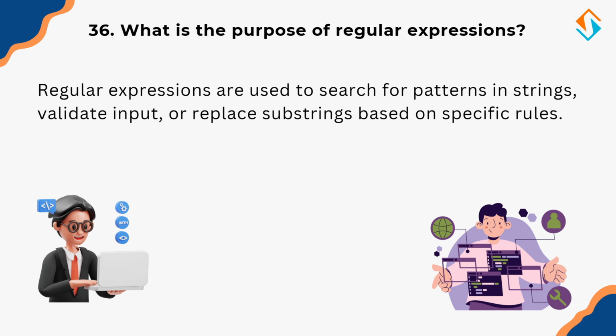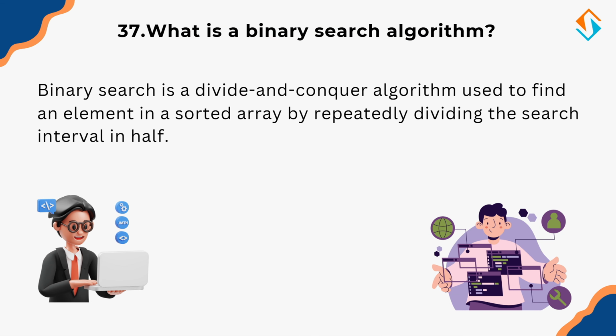Now let's move on to an efficient searching technique, binary search. So, what is a binary search algorithm? Binary search is a fast and efficient way to find an element in a sorted array by repeatedly dividing the search space in half. Instead of checking every element one by one, binary search starts in the middle of the dataset and determines whether the target value is higher or lower. It then eliminates half of the remaining elements and repeats the process.